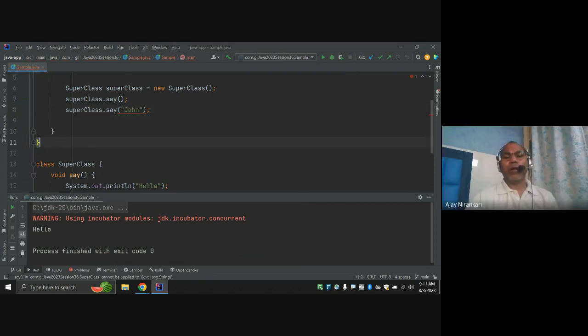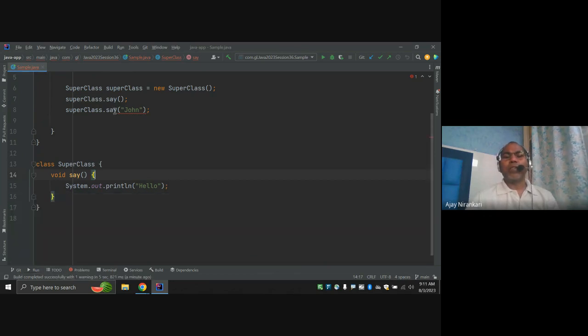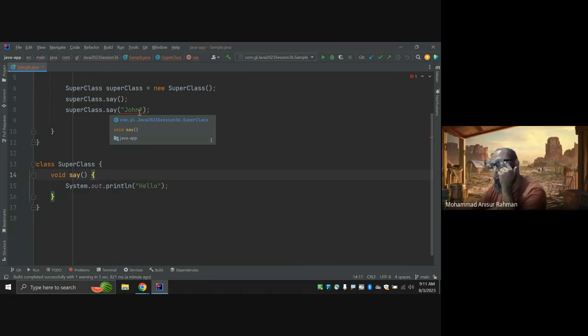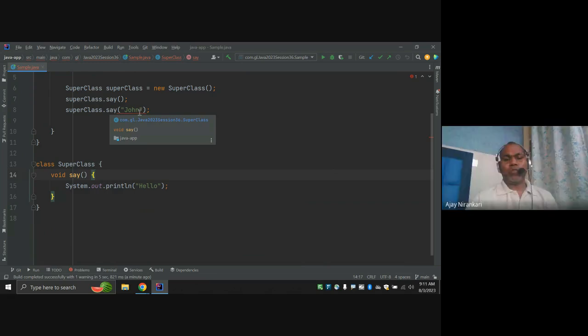Whenever you look at this code, there is no say method that takes some argument. So I can write another method that can take some input parameter.